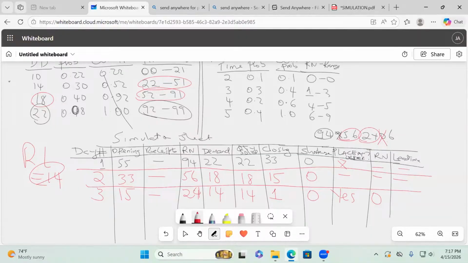And you see, at the end of the day, we are never required to start again afresh, picking numbers afresh. No. So you shall continue, ladies and gentlemen. For example, like the first one, we have here demand. Demand, we need to be picking always. But for lead time, we can only pick a random number if we are placing an order. When we are placing an order. If you're not placing an order, nothing. So it's not even about smart guessing. It's logic. So in this case, random number 0 gives me what lead time? 2. So yes, please.